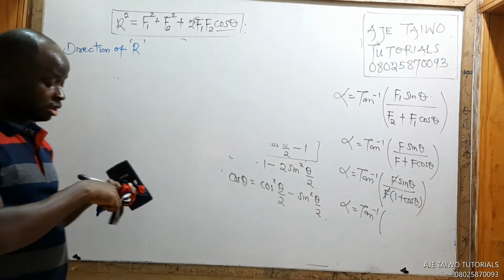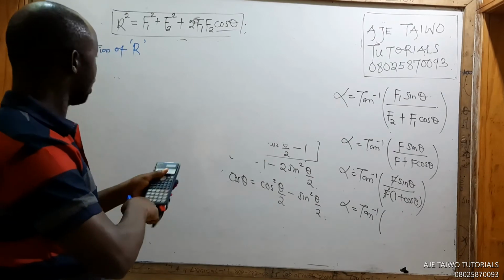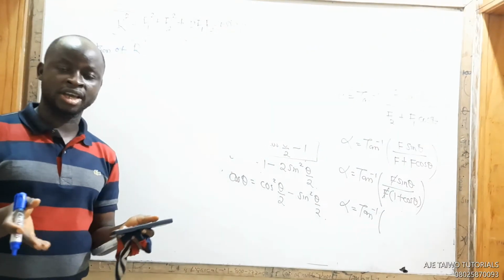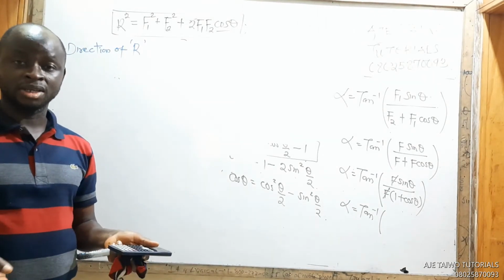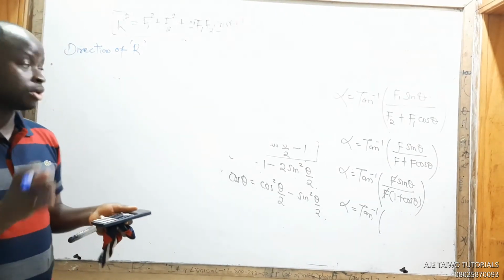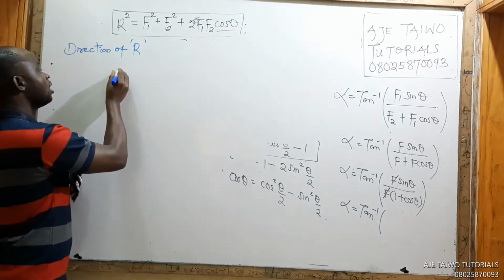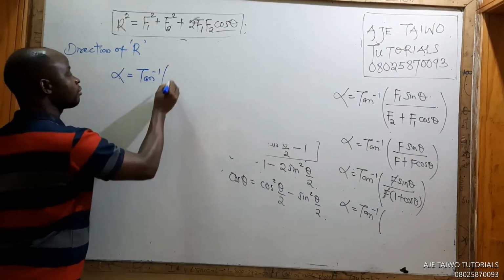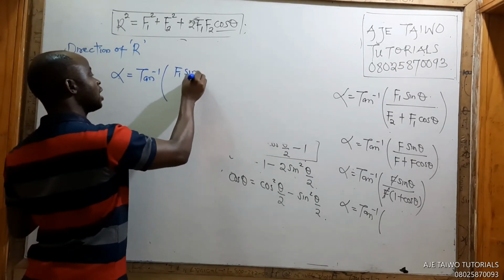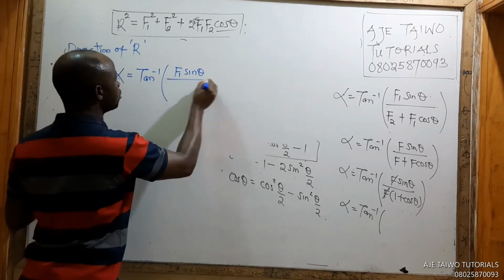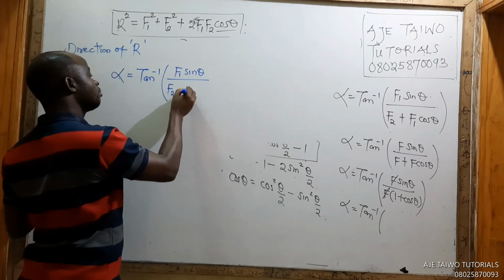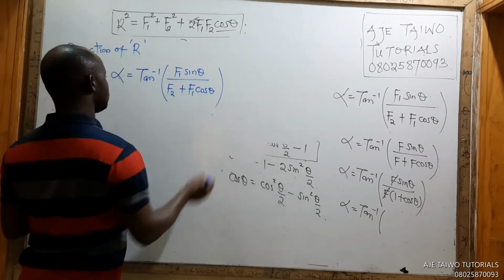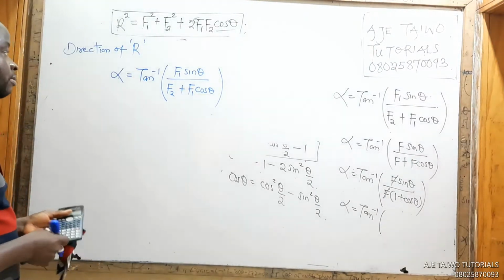I've done the first condition. I'm on the next condition that says F1 equals F2, and I call them both F. Let's recall, I want to repeat this again. Alpha is arctan of F1 sine theta, which I derived just now, over F2 plus F1 cos theta.